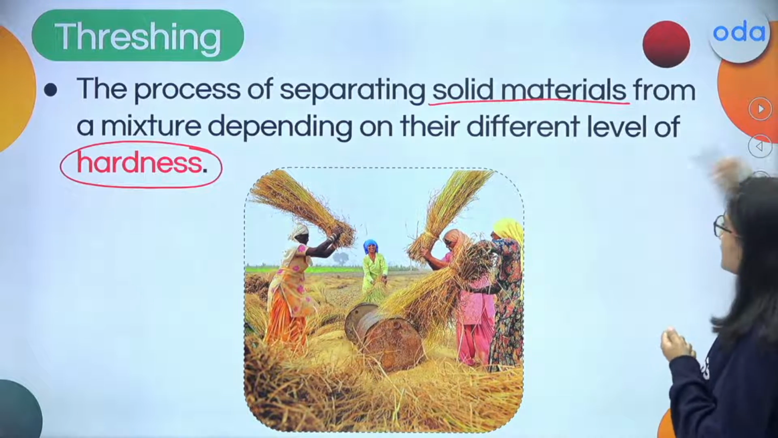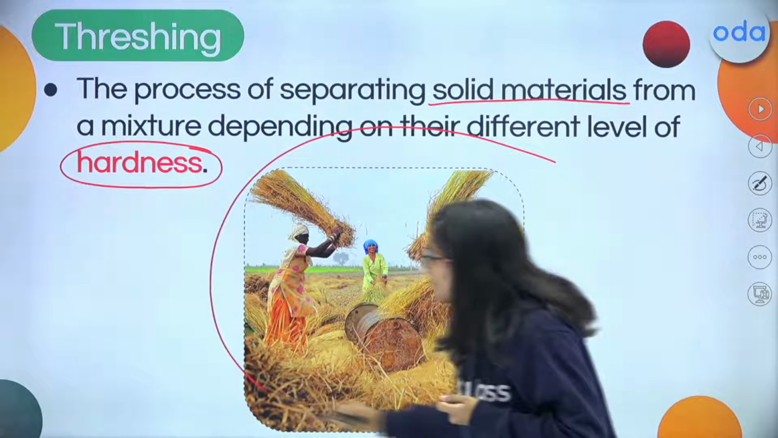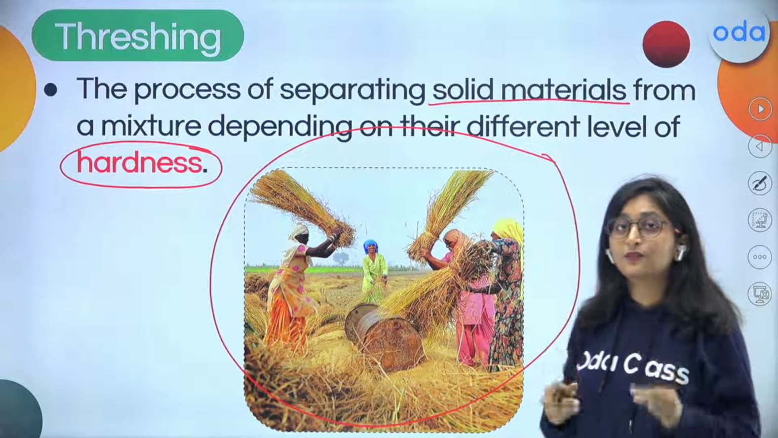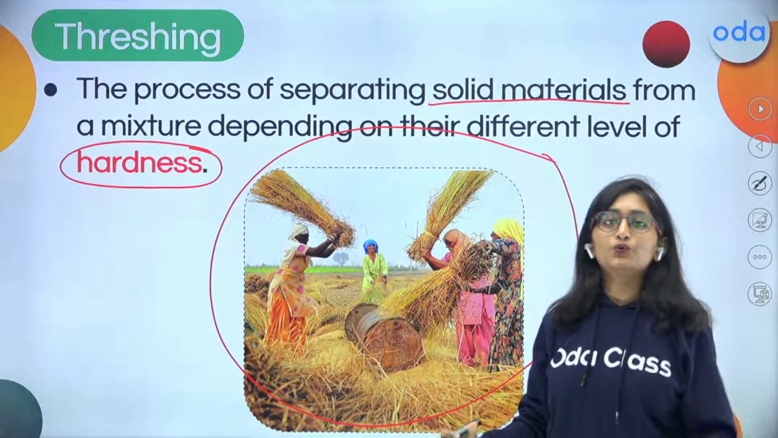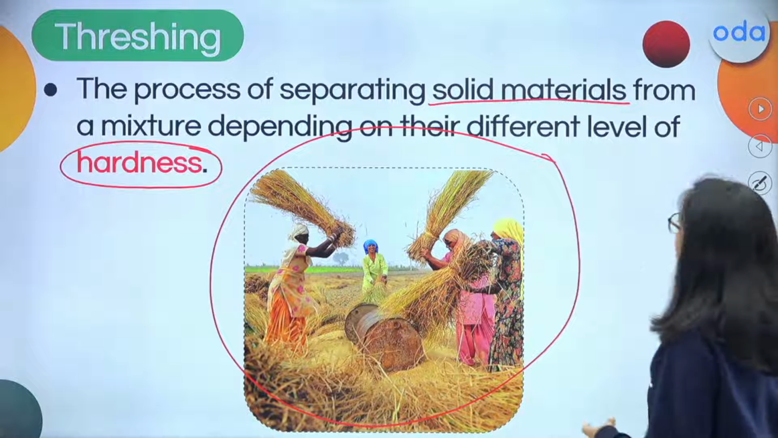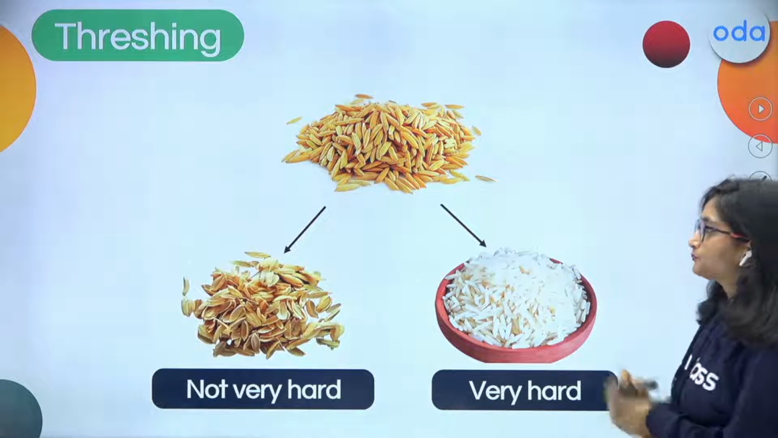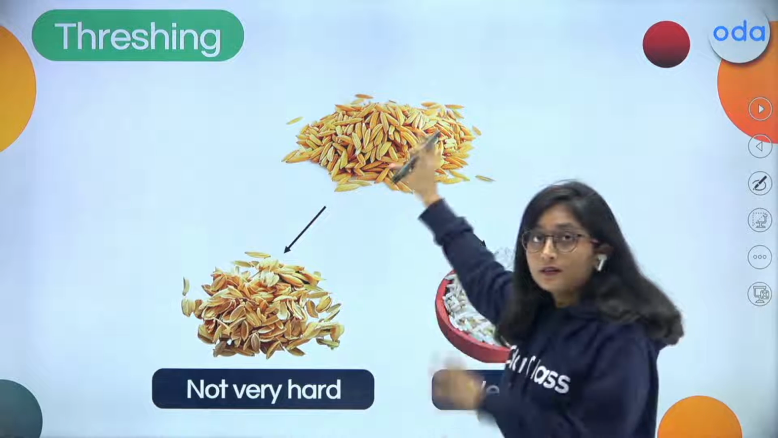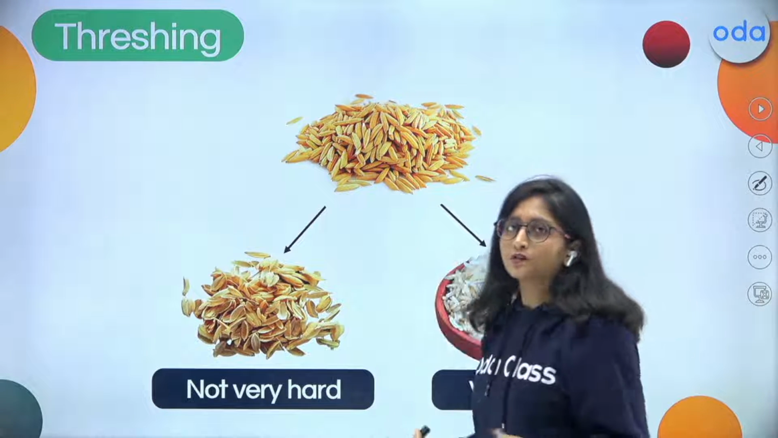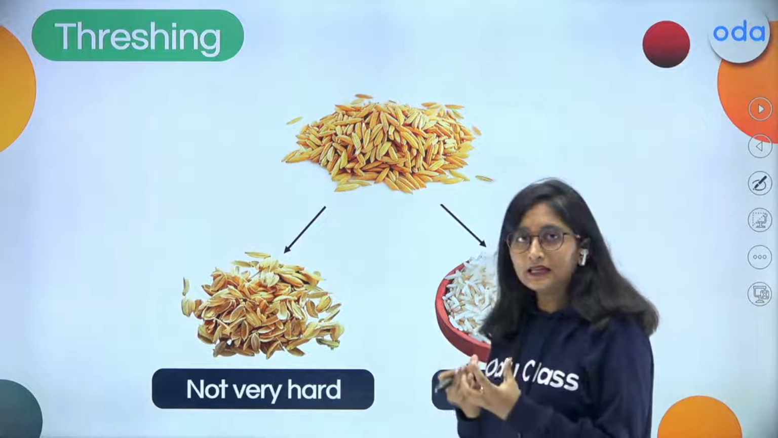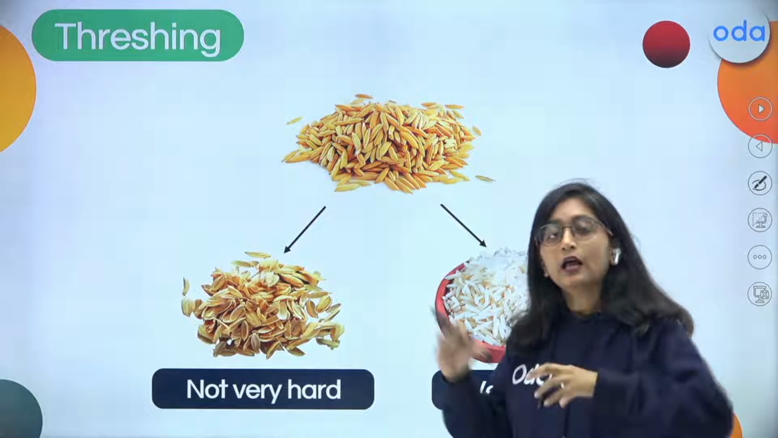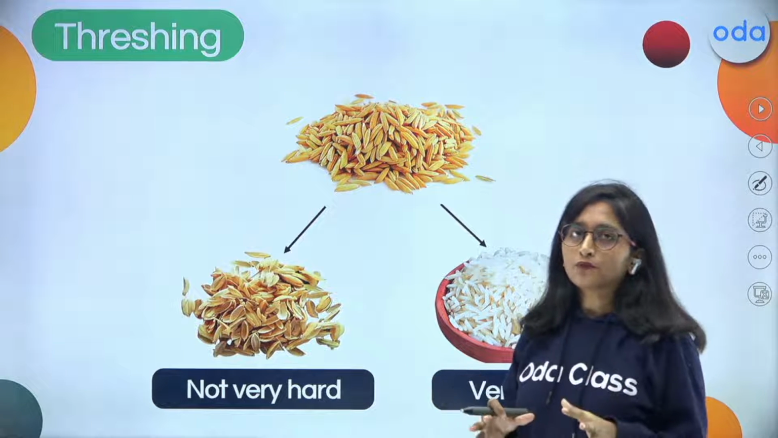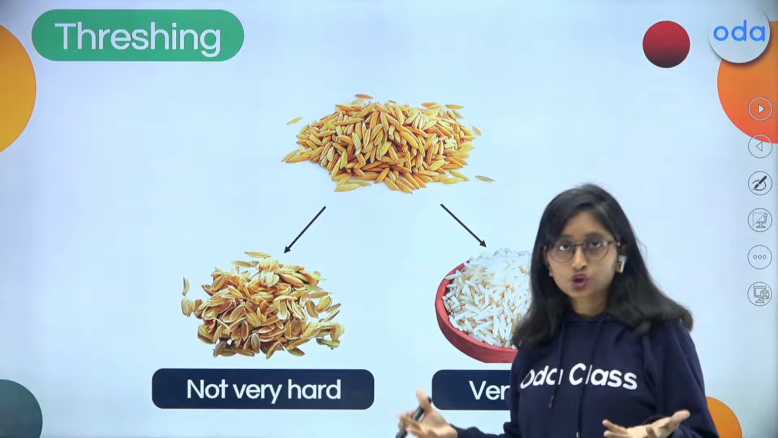Okay, so this is the one which is going to show you the picture of this threshing that is very widely used in the villages or in the crop industries. Now, if you just look into this, what is there? This is the mixture of both of them, husk and the material. You can say the rice material. Both of them are going to be solid.